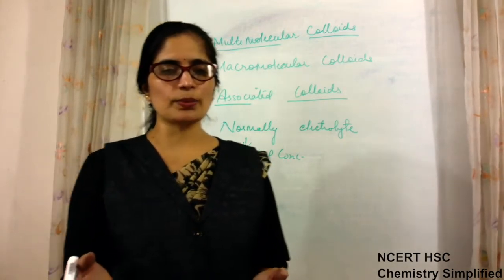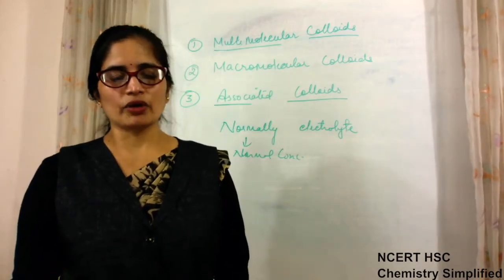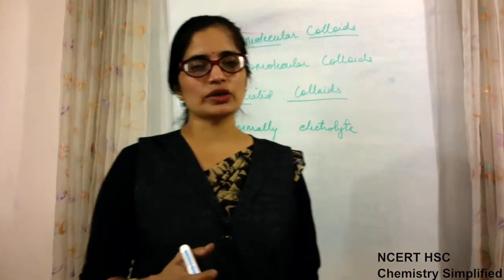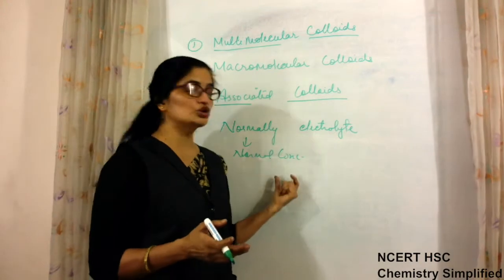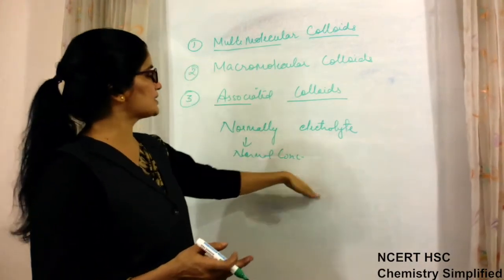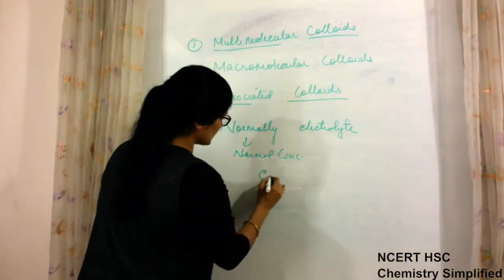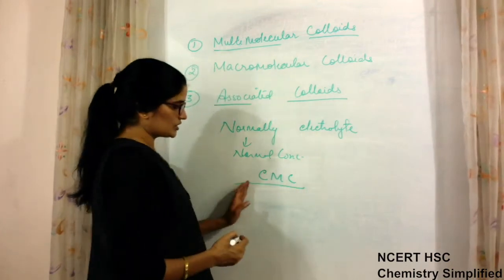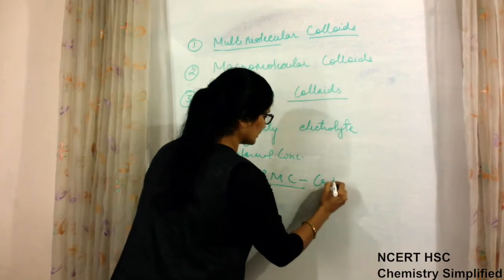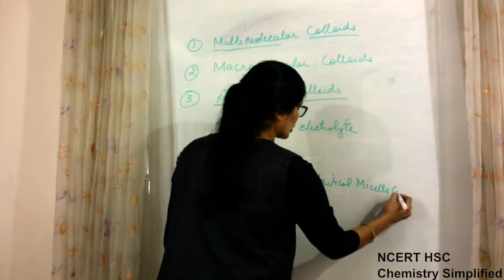They ionize into positive and negative ions, and they are electrolytic in nature. For example, soap solutions. These are not of colloidal size, these are simply electrolyte solutions. But when the concentration of such electrolytes is beyond a certain limit, that is known as CMC, critical micelle concentration.